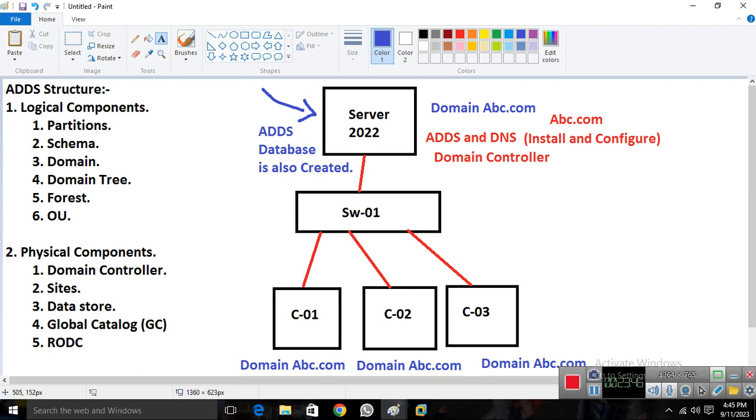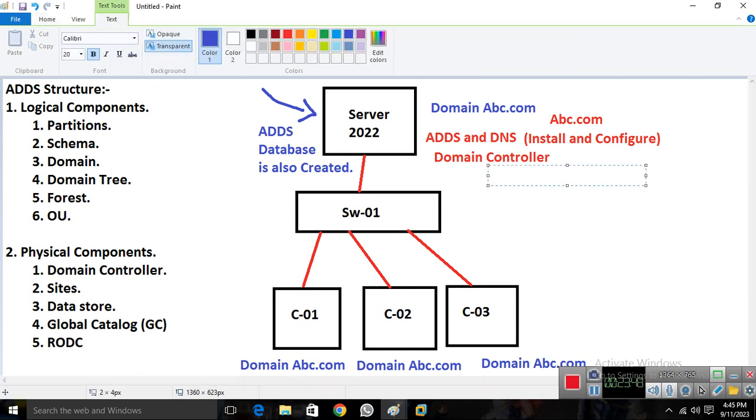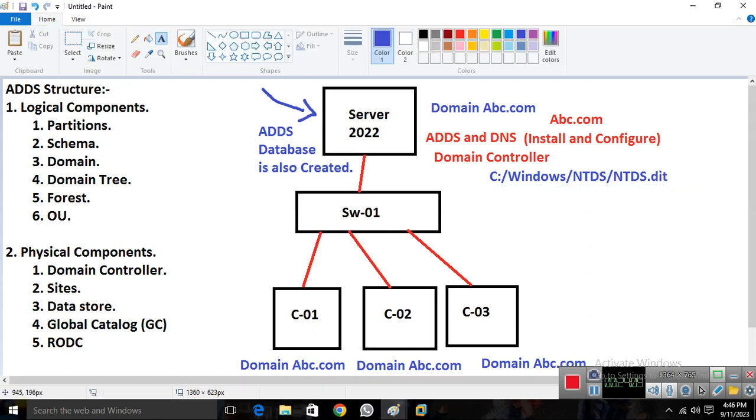So by default, what is the location of the database? It's C, then Windows. In Windows there is a folder named NTDS. In this folder you will see the database file, which is ntds.dit. DIT stands for directory. So this is the location, this is the database folder, and this is the database file, as you can see.